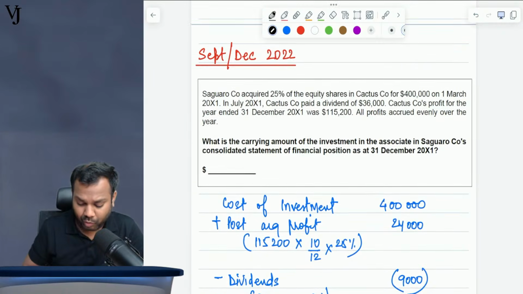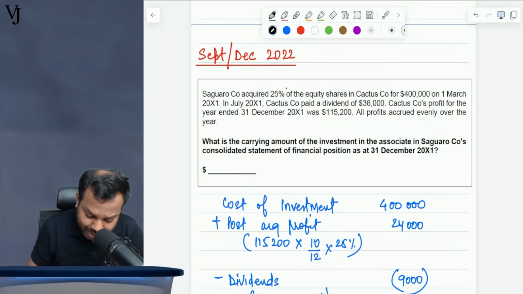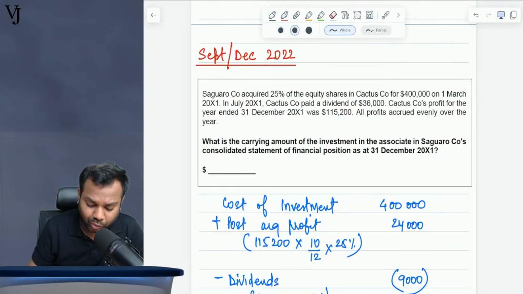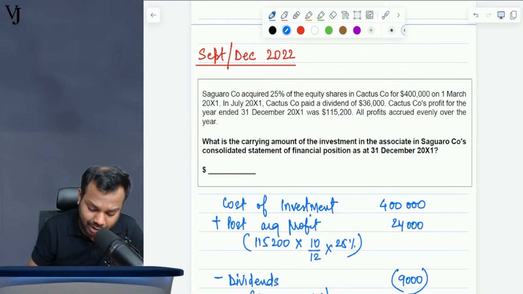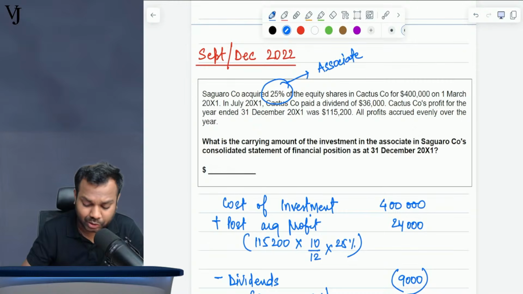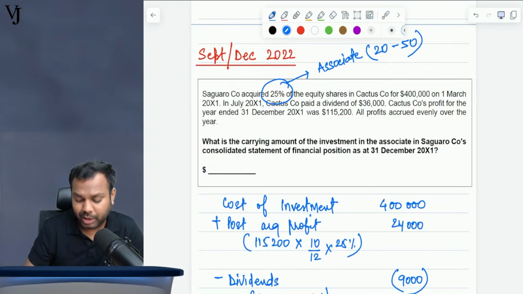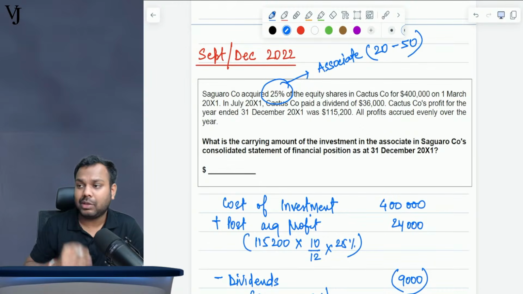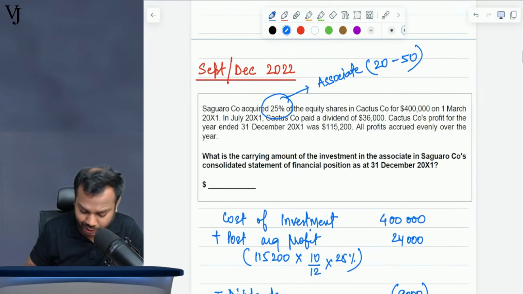Saguaro company acquired 25% equity shares in Cactus. 25%. If nothing is mentioned, what will we presume it to be? It is presumed to be an associate. Associate means 20% or more, but up to 50%. That is called an associate. So now this will be an associate.